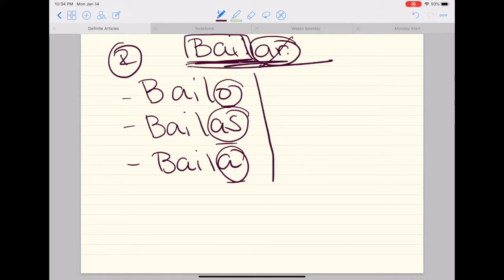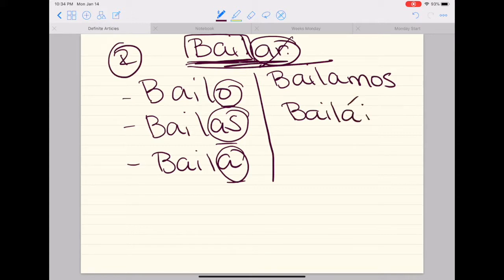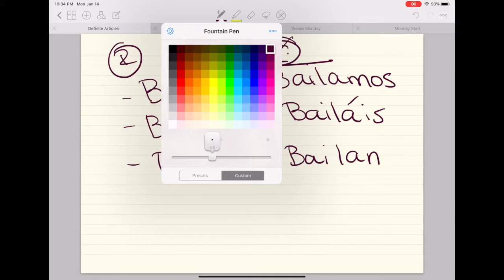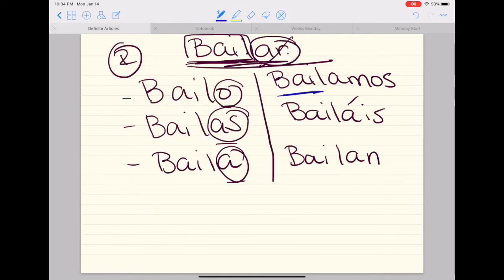I dance. Who's doing the action? Yo bailo. Tú bailas. Él, ella, usted baila. Nosotros, nosotras bailamos. Vosotros, vosotras bailáis. And ellos, ellas, and ustedes bailan. Remember, this is a regular verb. The reason I say this is a regular verb is because my stem never changed. The only thing that changed was my ending.